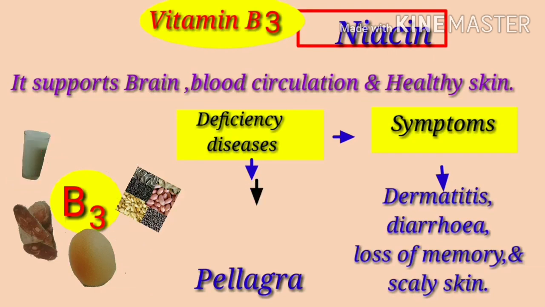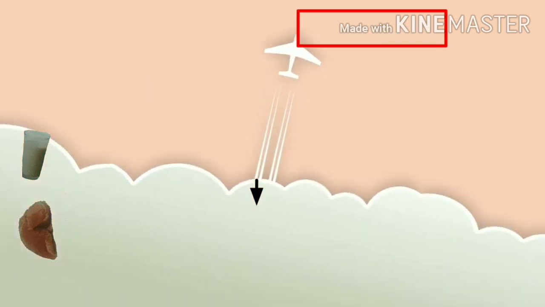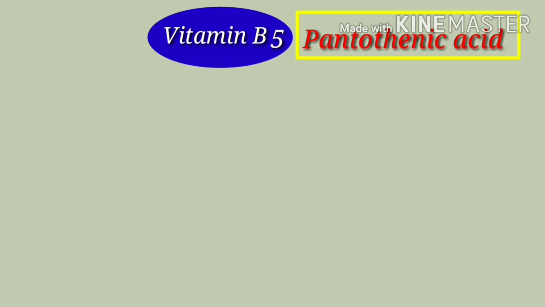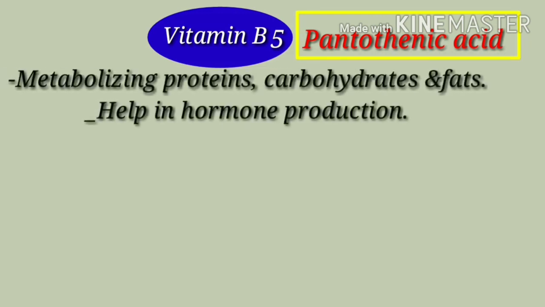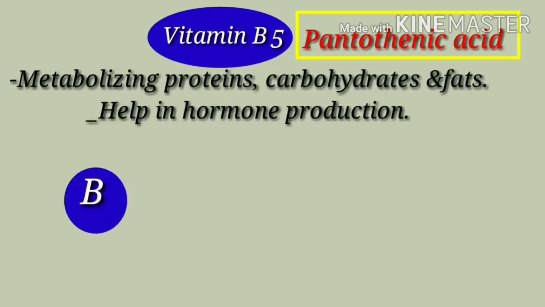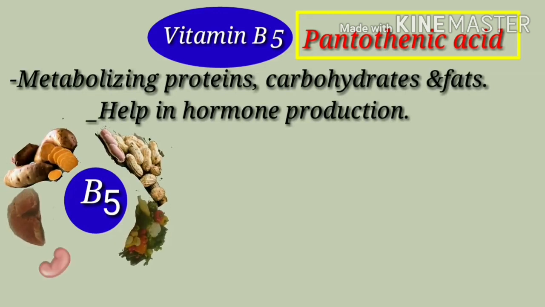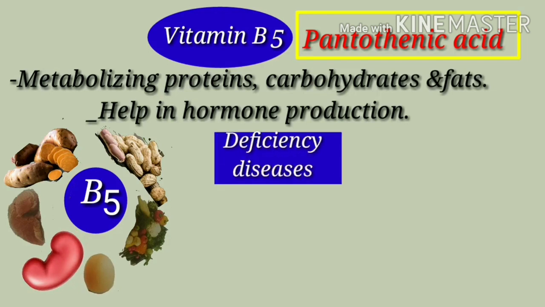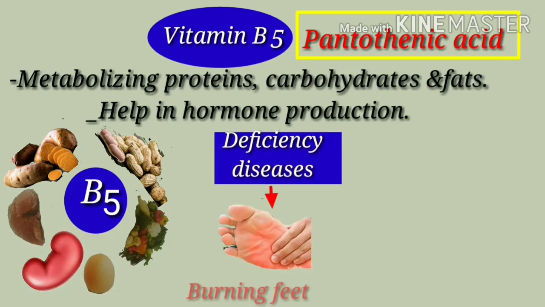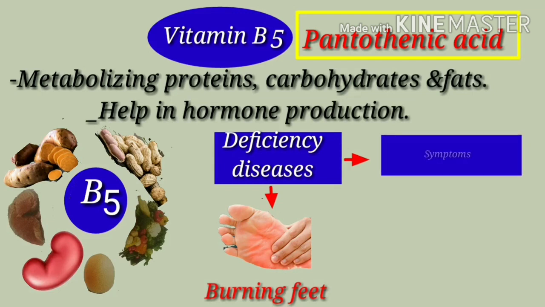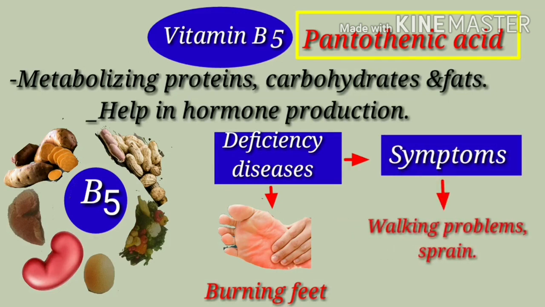B6, pyridoxine. Vitamin B5, pantothenic acid, helps in metabolizing proteins, carbohydrates, fats, and helps in hormone production. Ginger and curcumin, groundnuts, green leafy vegetables, like that we can find. Deficiency disease is burning feet. Symptoms: walking problems, sprain.